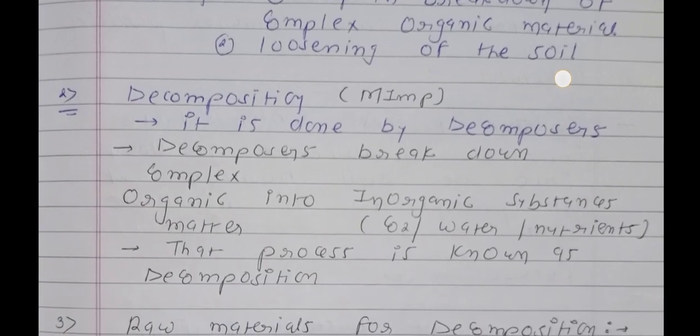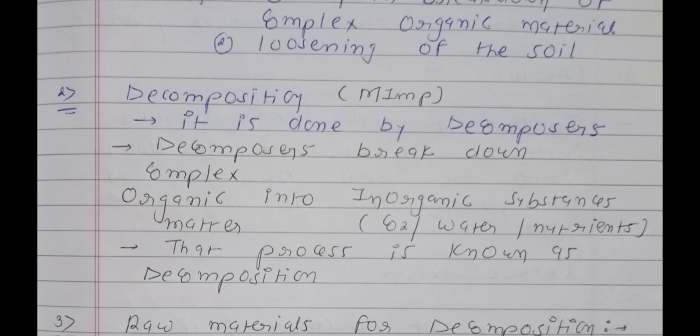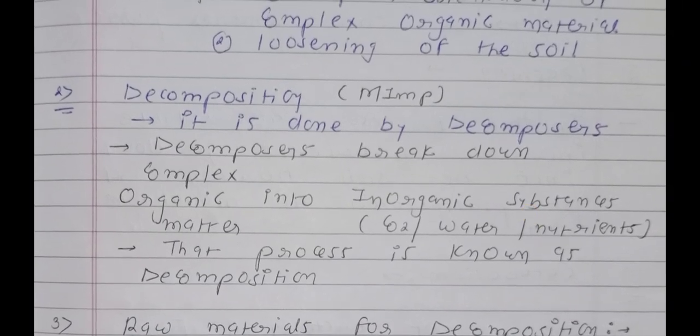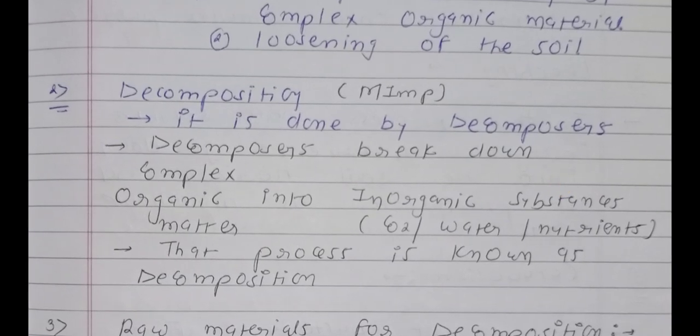Okay, now see point number 2, a most important point. It is the definition of decomposition. So what is the meaning of decomposition? It is one type of process which is done by decomposers. Decomposers break down complex organic material into inorganic material like carbon dioxide, water and nutrients. That process is known as decomposition.